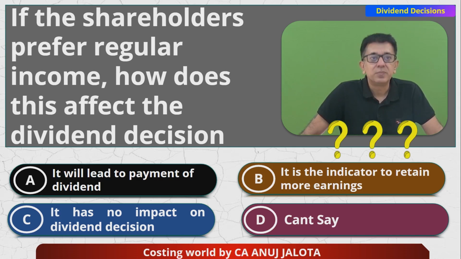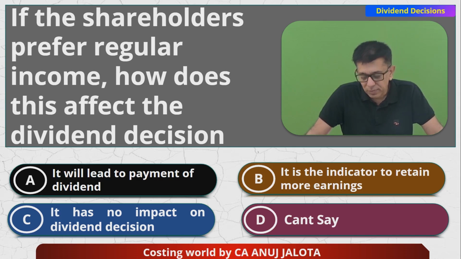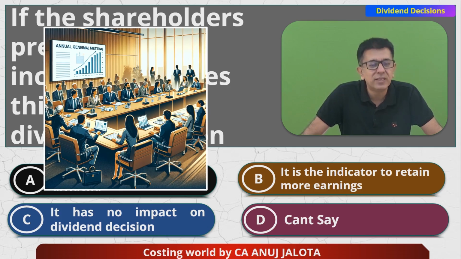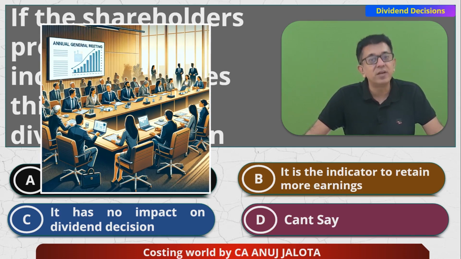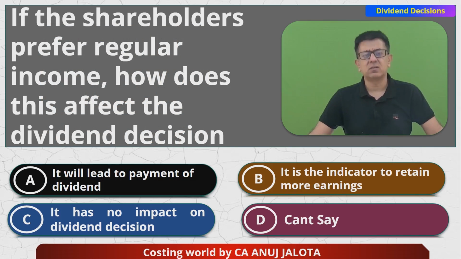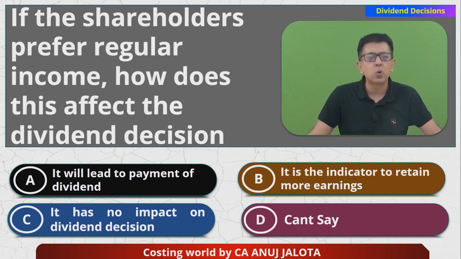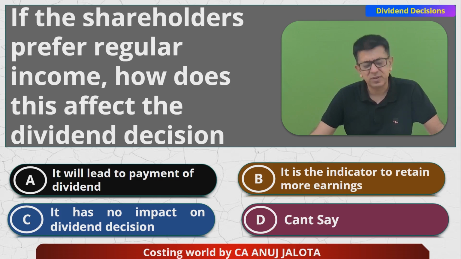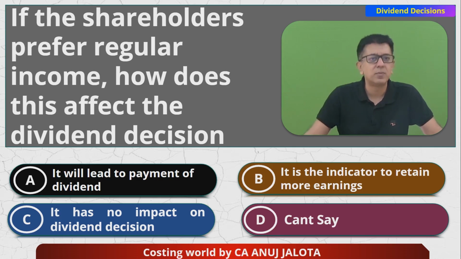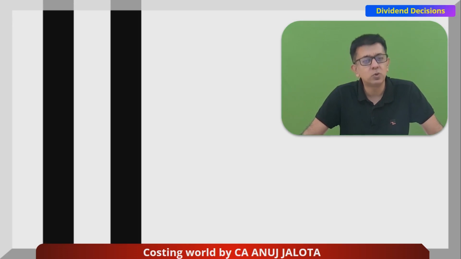Now see, it's a simple thing. Do remember that shareholders are the owners of the company. There is something called the annual general meeting that is held every year to declare the final dividend. And then there are general meetings held every quarter also to declare the interim dividends. Now, just as an example, who will want regular income? Not a necessity, but just an example: most of the old age people want fixed income. They all want fixed income to enjoy. They don't want to take risk as such.